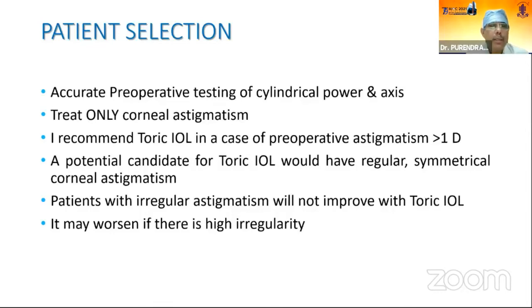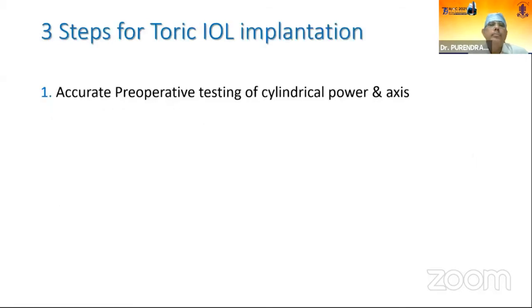A potential candidate for toric IOL would have regular symmetrical corneal astigmatism. This is a very important thing to keep in mind, because not all cases are potential candidates for toric IOL or astigmatism correction. Patients with irregular astigmatism will not improve with toric IOL, mind it, and rather it may worsen if there is a high irregularity.